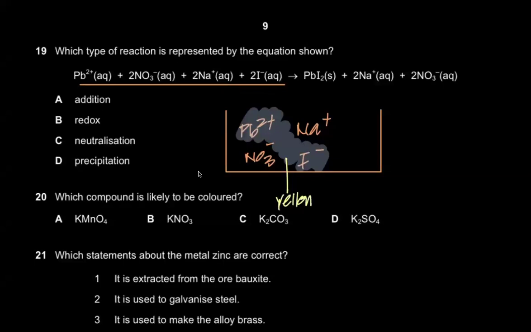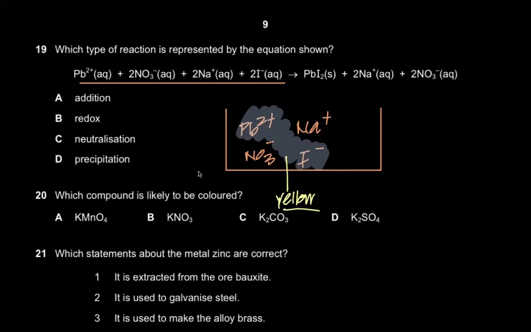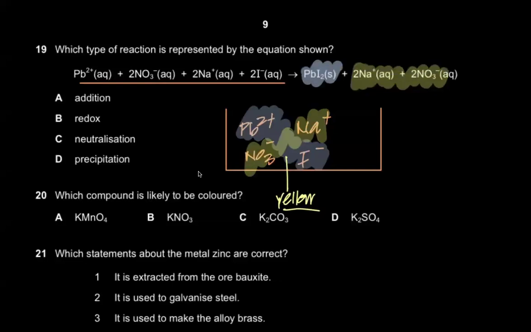So this is essentially a precipitation reaction. It's basically the formation of an insoluble salt. So an insoluble salt is being formed, which is lead iodide, and sodium nitrate is left behind in the solution as it is. So that's sodium nitrate that's left behind, and this is a precipitate that's formed. So it is a precipitation reaction. It's not an addition reaction. The addition reaction is to alkenes, which we studied, right? So it doesn't make sense.